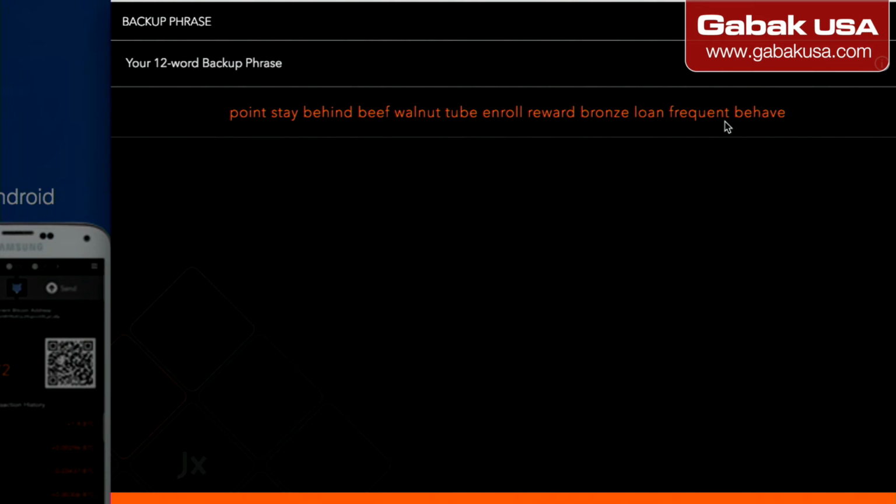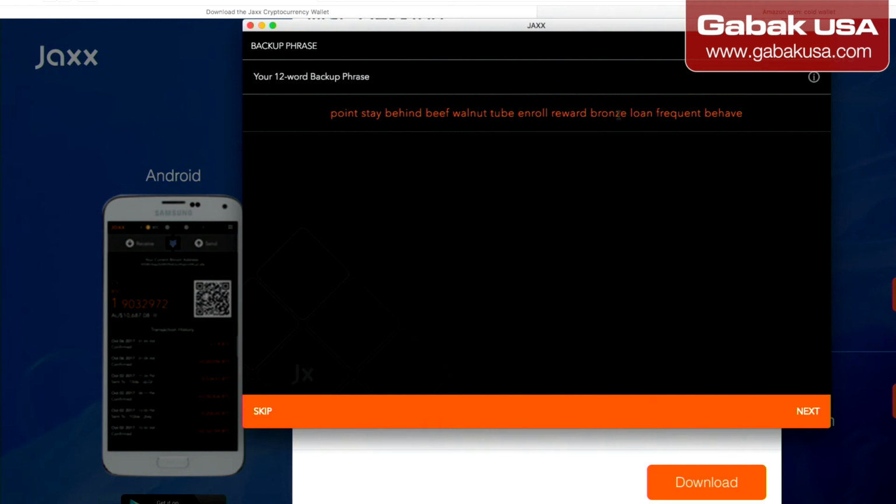So what I recommend is to print it. Print it 2-3 times, keep one in your safe box, maybe in a safe deposit box at the bank or something like that. Don't store it on your computer, because if something goes wrong with your computer, or your computer gets hacked, or someone starts using your computer for anything, they may find your information and your account will be compromised.